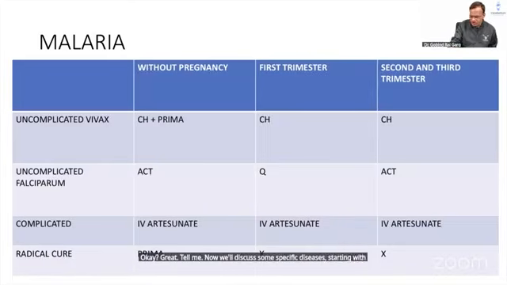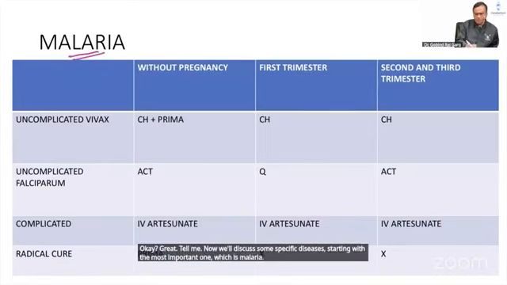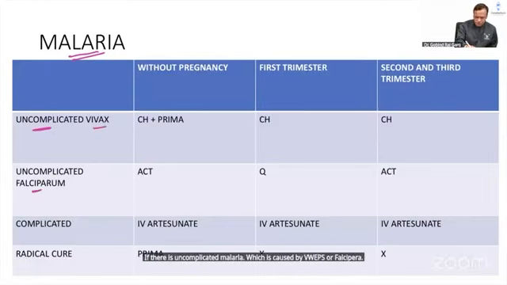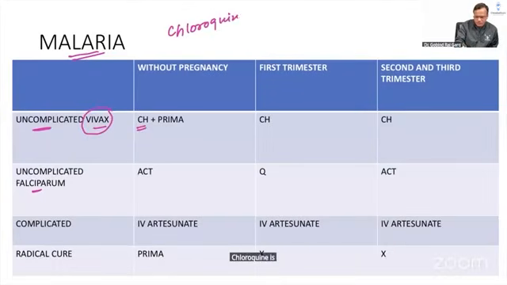Starting with the most important one, which is malaria caused by Plasmodium. There are two main species, Vivax and Falciparum. In uncomplicated malaria caused by Vivax or Falciparum: if it is caused by Vivax, the drug of choice is chloroquine. CH means chloroquine. Chloroquine is the drug of choice for Plasmodium vivax malaria, whereas chloroquine is ineffective in Falciparum in most cases.